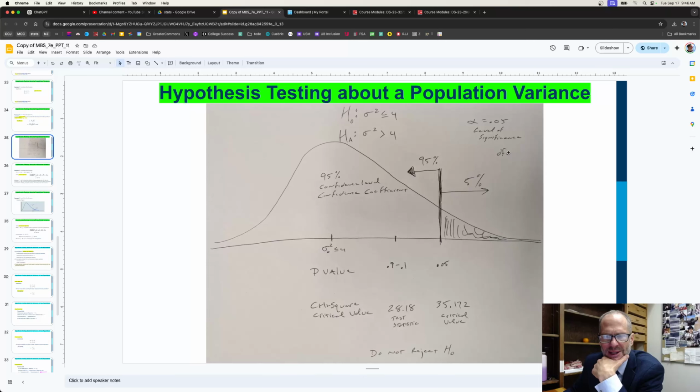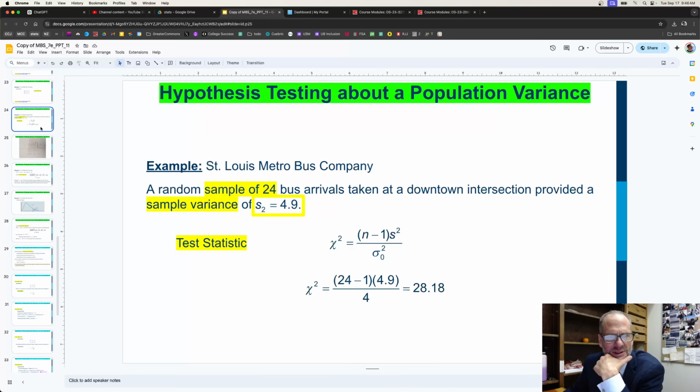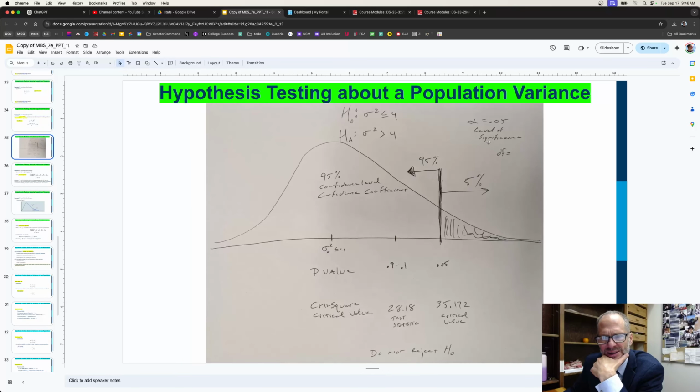Our degrees of freedom, I didn't finish that, is 23. So that's our degrees of freedom, it's n minus 1, 24 minus 1. I just forgot to write that. So I guess I'll take another picture and add that in. I haven't crumpled up this paper yet. Degrees of freedom is 23. And hold on one sec, you'll just see it all in action.